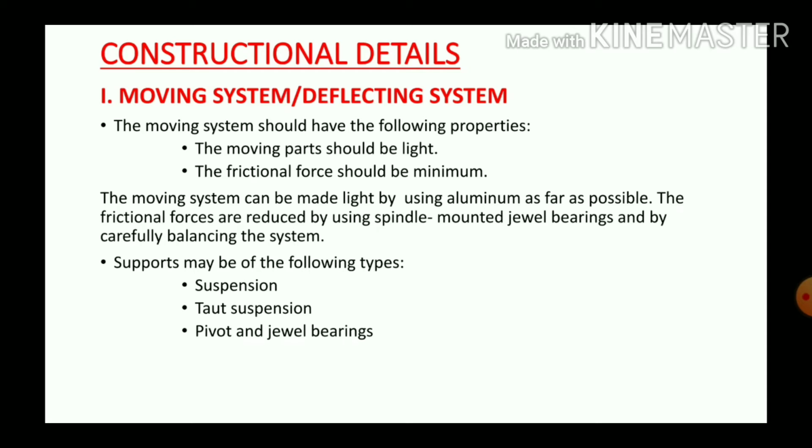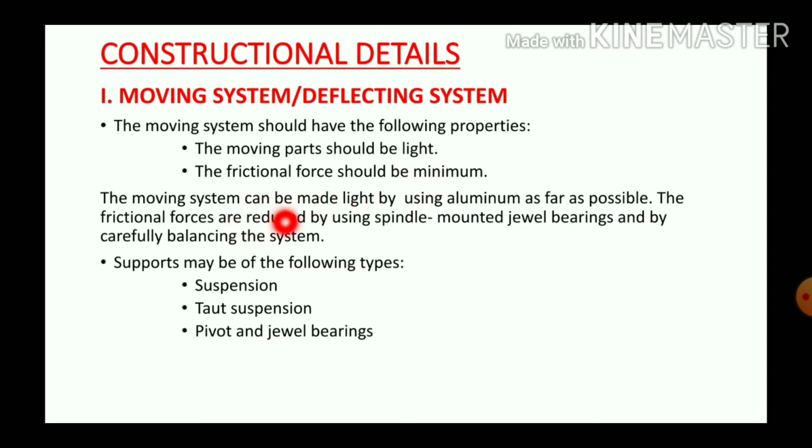Next, constructional details of different operating systems. The first system is the moving or deflecting system. The moving system should have the following properties: the moving part should be light and the frictional force should be minimum. These are the essential conditions for the proper working of a moving system.